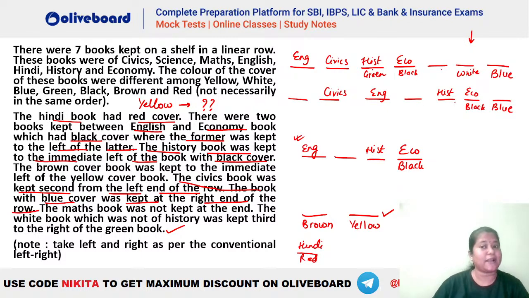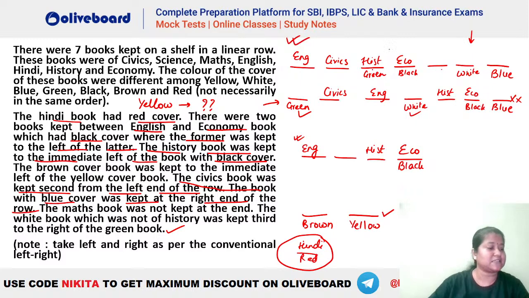Similarly in this case, white cannot be history, so you have your white here and your third to the right of green here. But what will be the problem with this case? You can see we had a Hindi which has to be red in color. Now this is also green, this is also white, and we do not have anywhere which is completely vacant. That means this case is invalid. Hence you will have this case as the valid one.